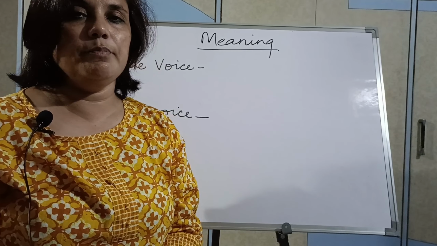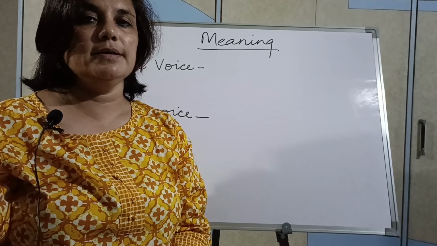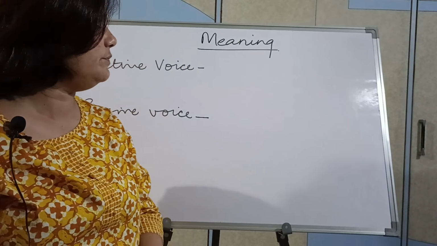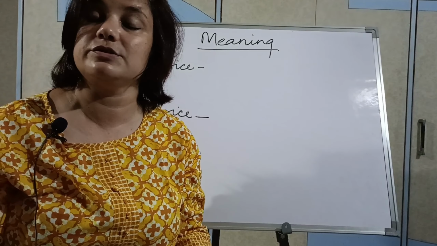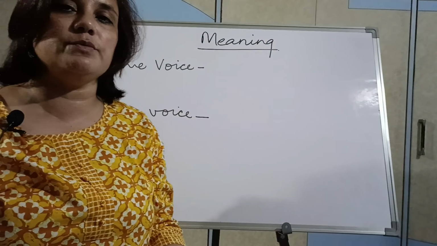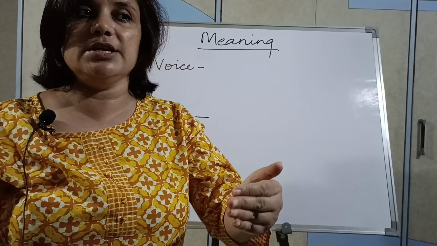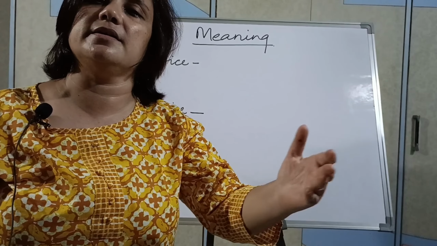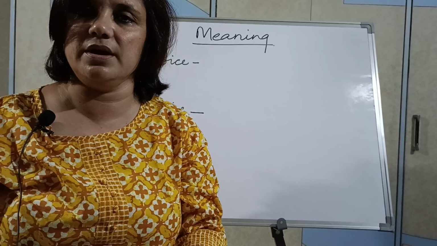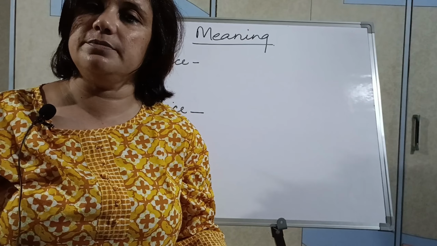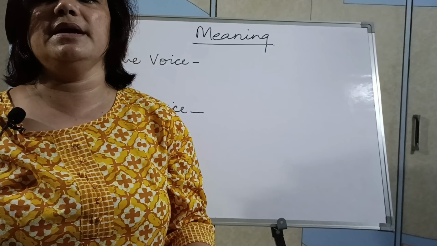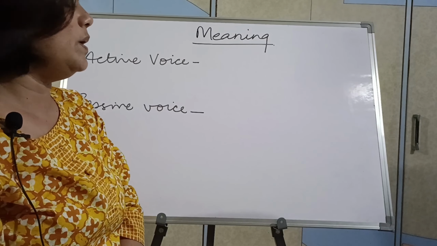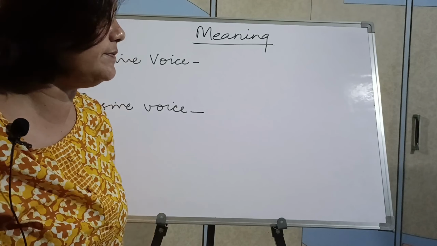Children, I told you it's very important to understand the meaning of the definition of any topic. So active passive we are reading here. First of all, we should know what is active voice, what is passive voice. Active voice means when the subject is active. The subject is the doer of the action. Subject कुछ कर रहा है या करता है या करता था. Subject and object are always important, because both will come while making passive.